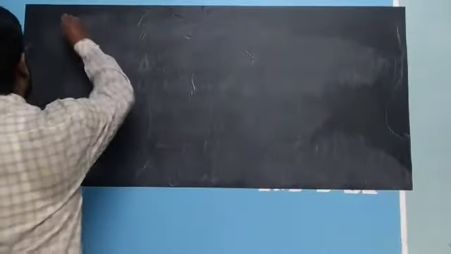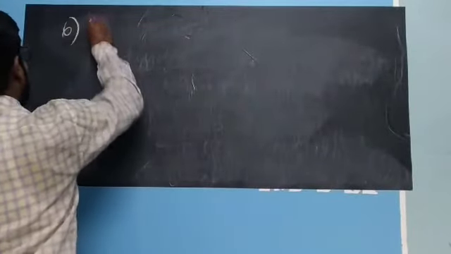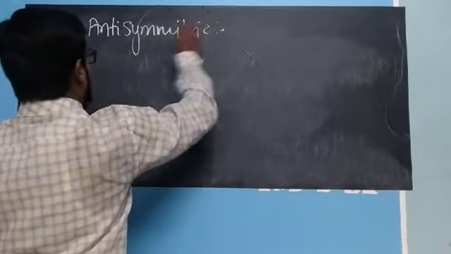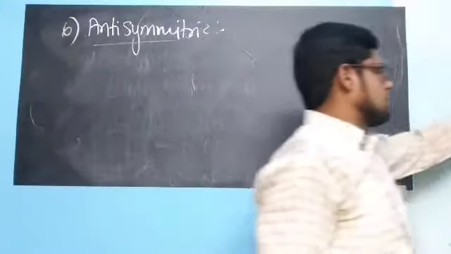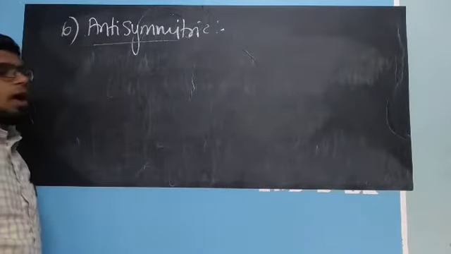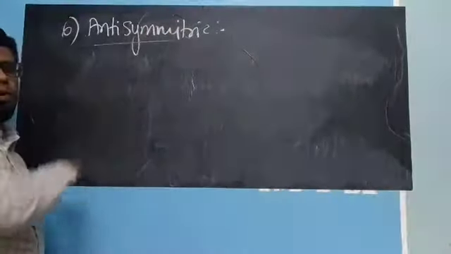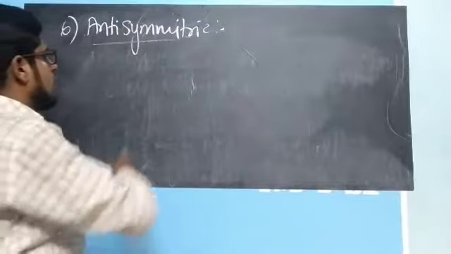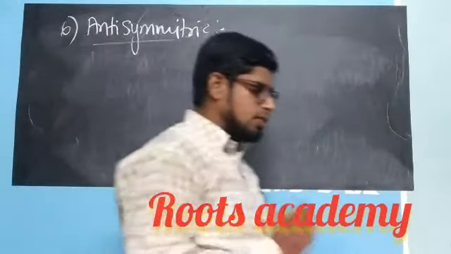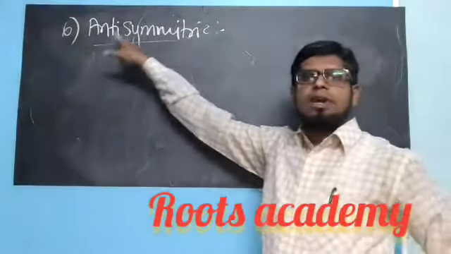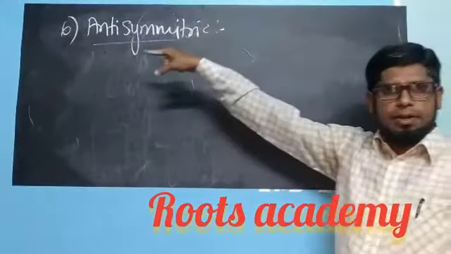Next, let us study about antisymmetric relation. The sixth type of relation is anti-symmetric relation. So what is anti-symmetric? Anti-symmetric relation is just the opposite, the reverse, of symmetric relation. In symmetric relation we check the symmetry of each and every element, but in anti-symmetric we will not check the symmetry of every element.